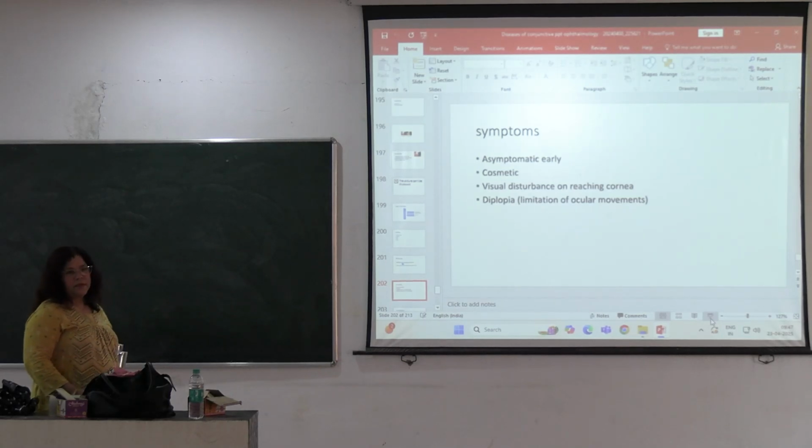Symptoms: initially the patient is asymptomatic, then it is only a cosmetic blemish, and if it covers the cornea up to the pupillary area, it causes visual disturbance, and sometimes it causes diplopia due to restriction of the ocular movements.